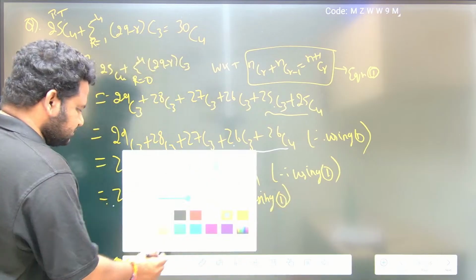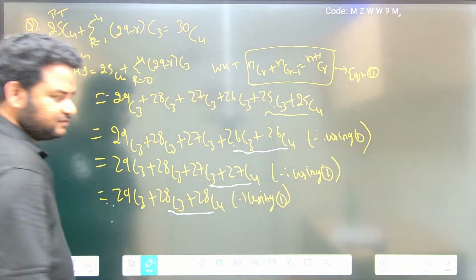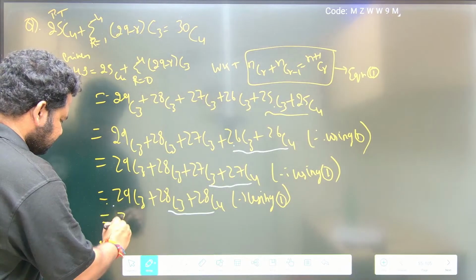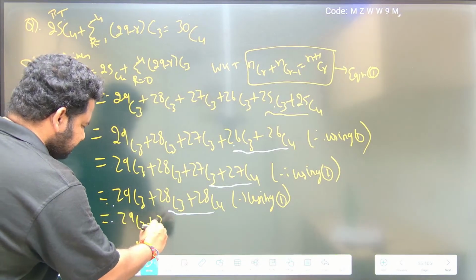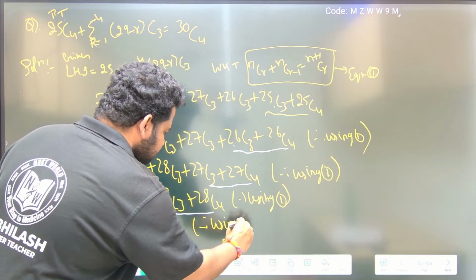Now let us take up this one: 28C3 and 28C4. Applying again, this becomes 29C3 plus 29C4, since 28 plus 1 is 29, using result 1.